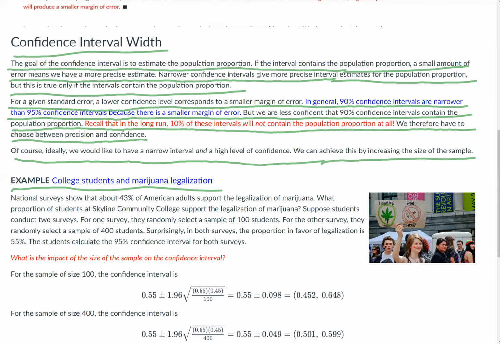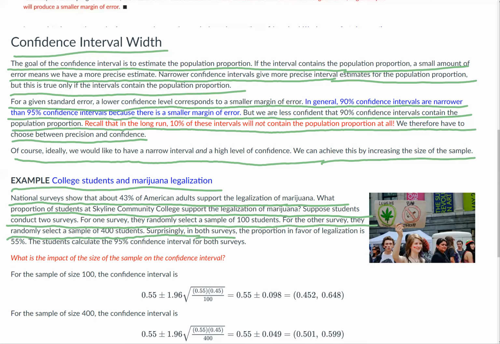College students and marijuana legalization. National surveys show that about 43% of American adults support the legalization of marijuana. What proportion of students at Skyline Community College support the legalization of marijuana? Let's suppose that students conduct two surveys. For one survey, they randomly sample 100 students. For the other survey, they randomly select a sample of 400 students.